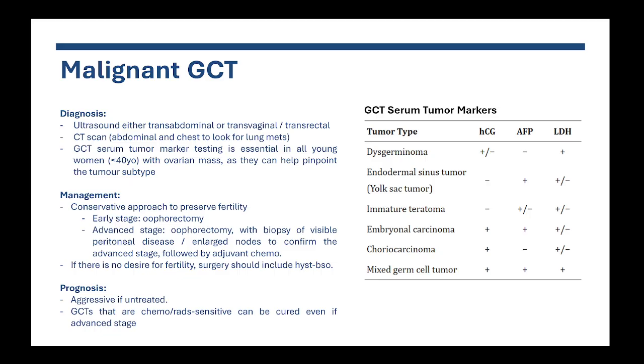If the patient has no desire for fertility, then the ideal surgery would be a hysterectomy with bilateral salpingo-oophorectomy. However, it is quite rare in this setting that there is no desire to preserve fertility. So malignant germ cell tumors in general can be aggressive if they're left untreated, with the caveat that many of them are quite sensitive to chemotherapy and radiation therapy, and therefore they can be cured, even if they are at an advanced stage.